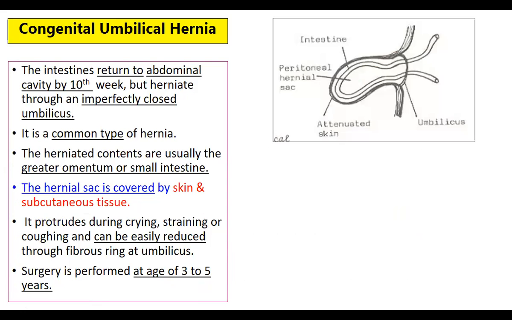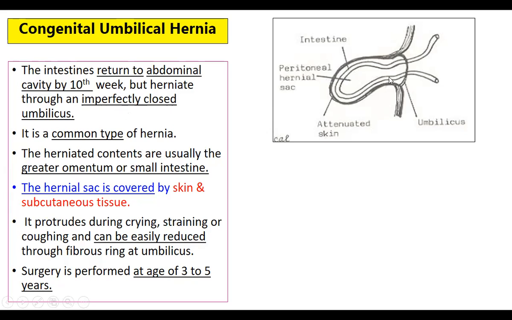Sometimes you can also see a congenital umbilical hernia. The intestine returns to the abdominal cavity by the 10th week, as we know. That is called the physiological return of the intestines. But there can be a hernia through an imperfectly closed umbilicus. Sometimes without any herniation of the intestine, only a part of the umbilical opening will remain patent, and that leads to a small opening being present. This is because of the imperfectly closed umbilicus.